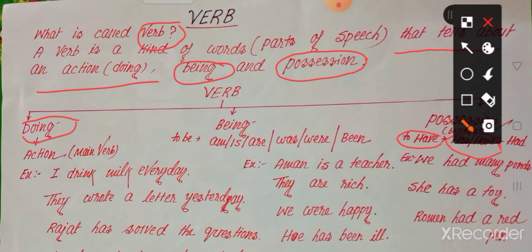Doing verb means every doing word, what we do, like play, read, write, draw, sit, stand, walk, run. Every doing word is called verb. That is called doing verb.